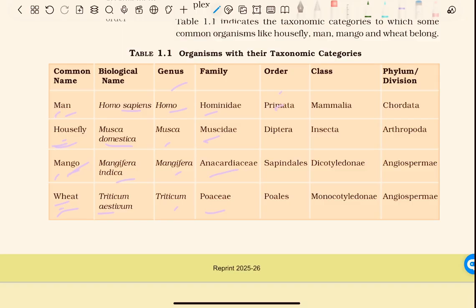Man's order is Primata, housefly Diptera, mango Sapindales, and wheat Poales. Class of man is Mammalia, of housefly Insecta, mango Dicotyledonae, and wheat Monocotyledonae. Phylum or division of man is Chordata, of housefly Arthropoda, of mango Angiosperm, and of wheat Angiosperm.